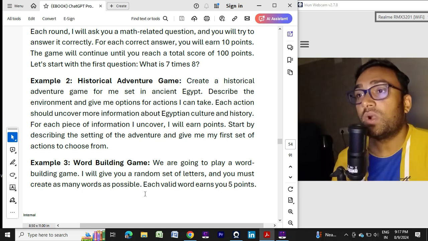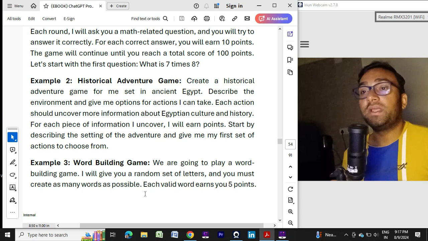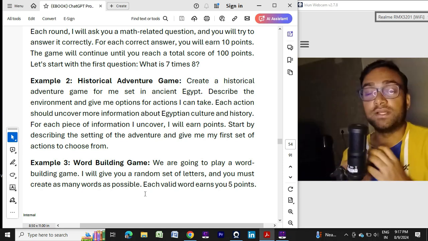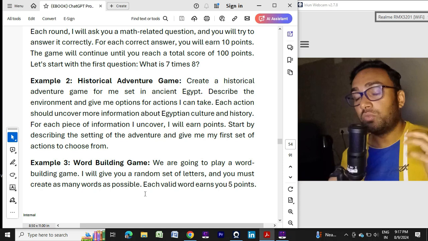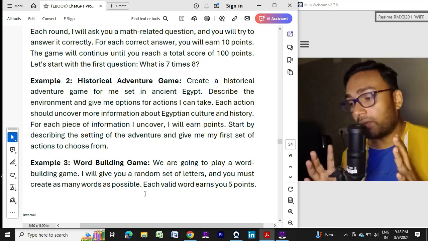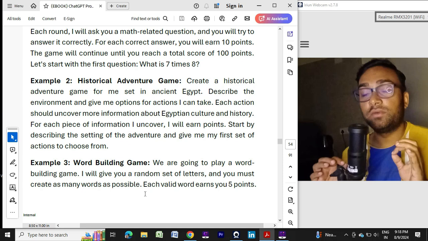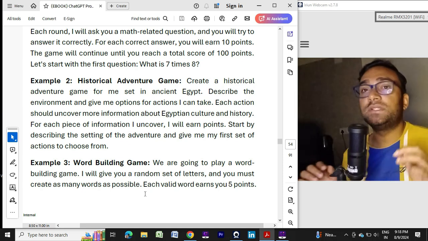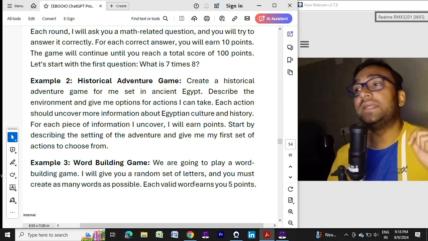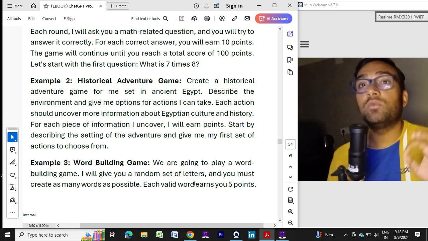So for the word building game, I am telling ChatGPT, we are going to play a word building game. I will give you a random set of letters, like A, B, C, D, E, F, and you will create words out of it.